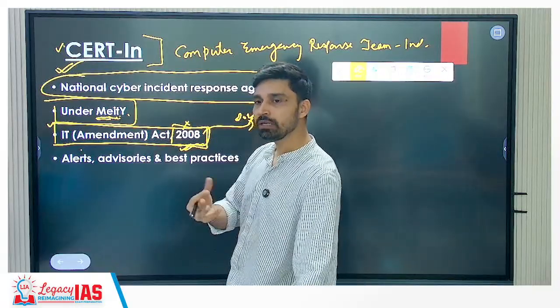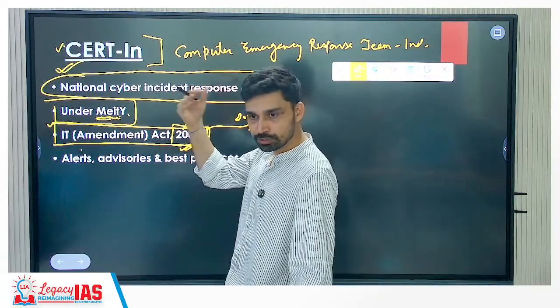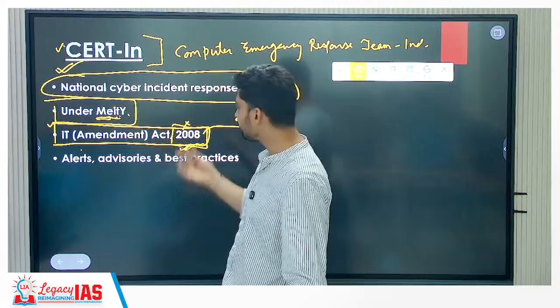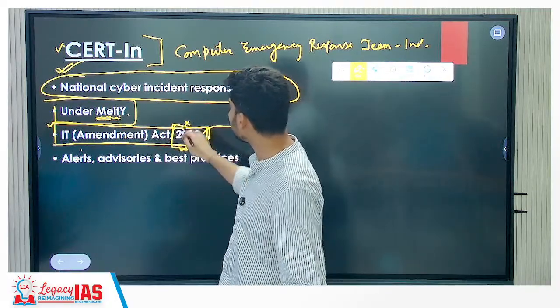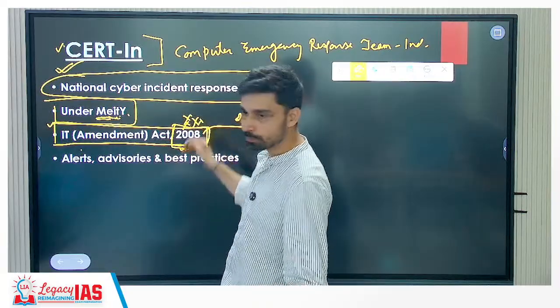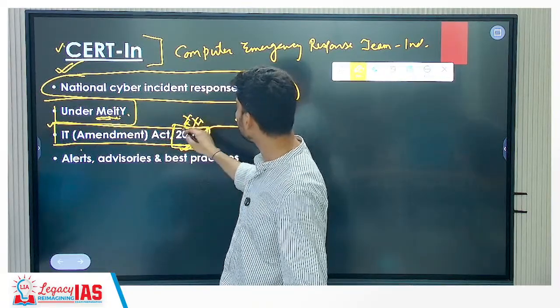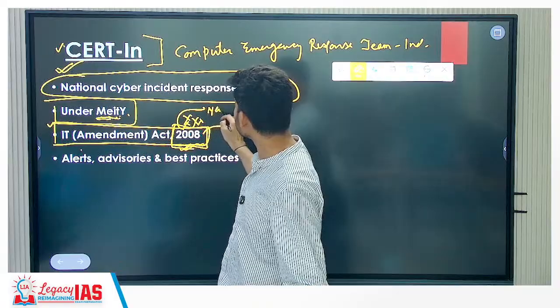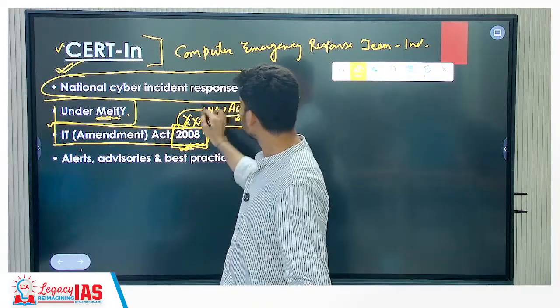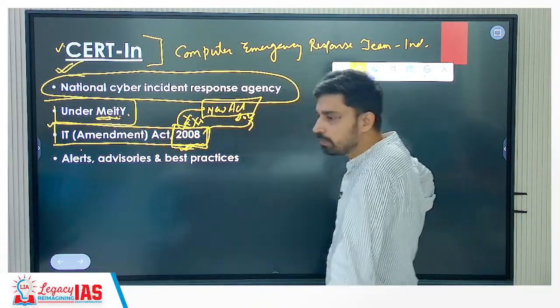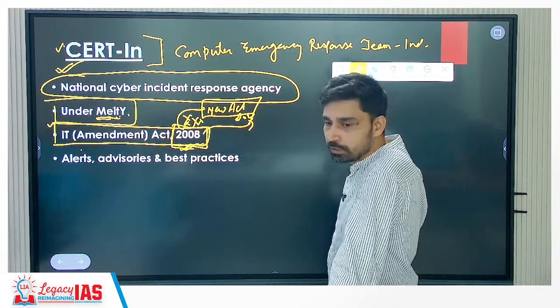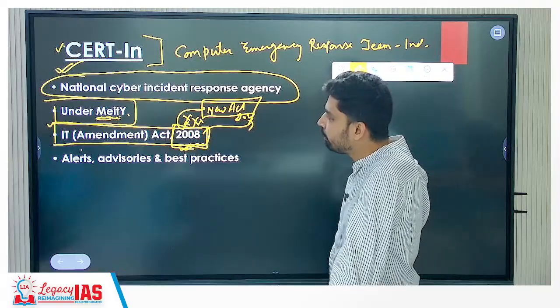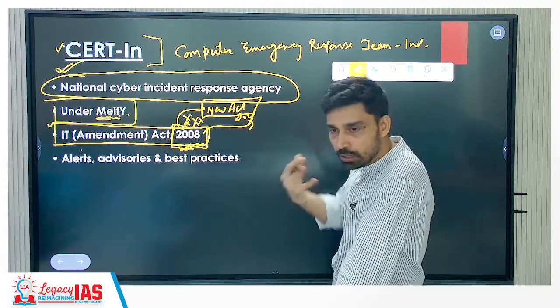In 2008 only a few people used to have access to computer systems and the internet. Today 70-80% of people have access. That means many critics argue that this law has become kind of obsolete, so we have to replace it with a new act. This is also a demand of many cyber experts that the government of India or Parliament of India should institute a new piece of legislation that would ensure protection against the modern cyber threats that we are experiencing.